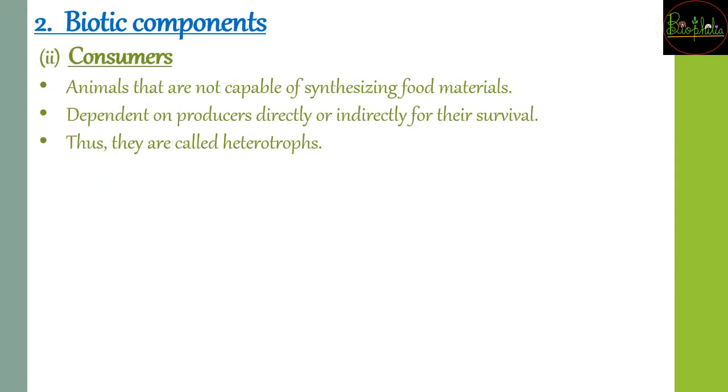The second we come to is consumers. Now once the producers have converted the light energy into forms of sugar, these consumers are going to eat directly or indirectly. So the consumers are the animals that are not capable of synthesizing, they cannot make their own food. They have to depend, either directly or indirectly. Directly, that is the herbivorous animals, which are directly going to eat the producers, whereas indirectly comes your carnivorous.